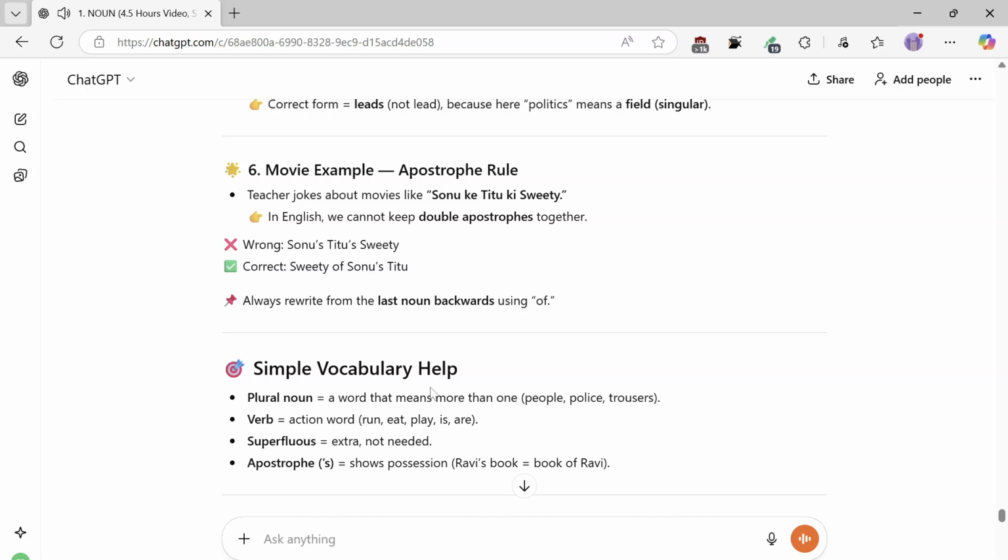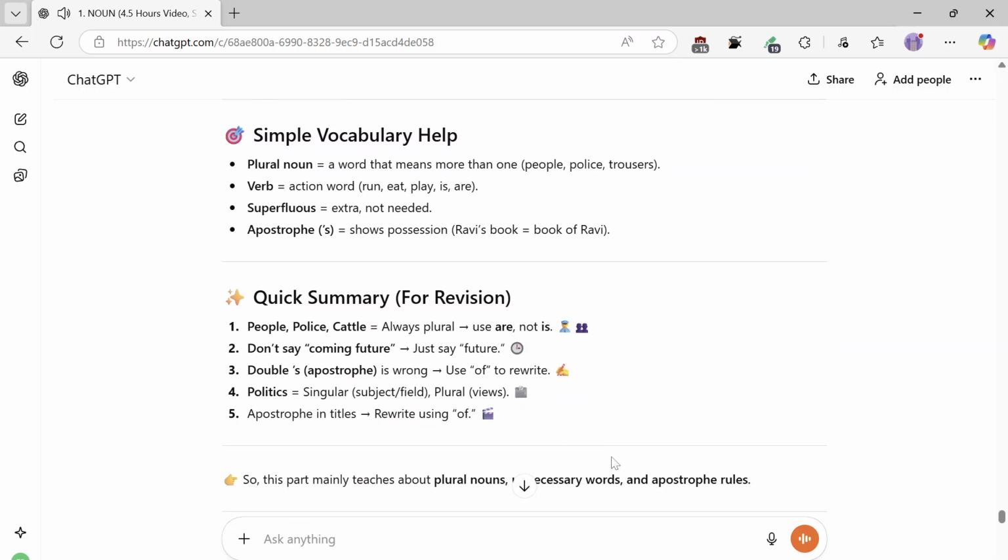Simple vocabulary help. Plural noun equals a word that means more than one: people, police, trousers. Verb equals action word: run, eat, play, is, are. Superfluous equals extra, not needed. Apostrophe S shows possession: Ravi's book, book of Ravi.